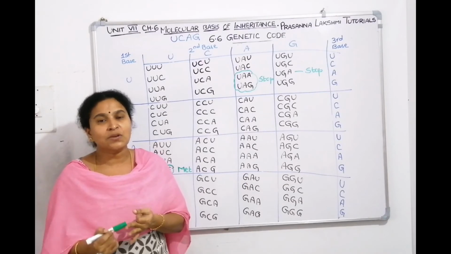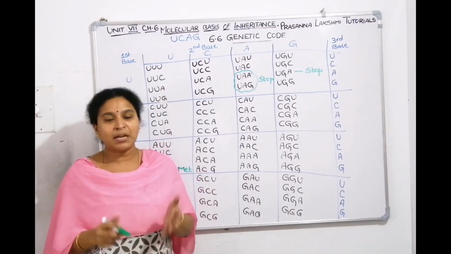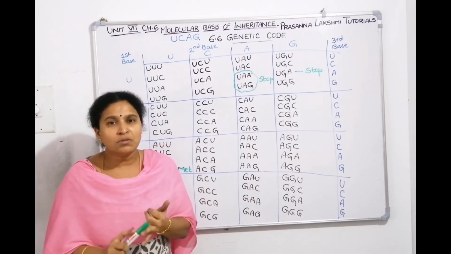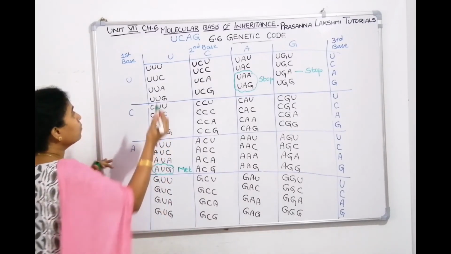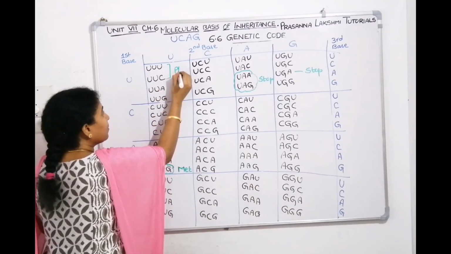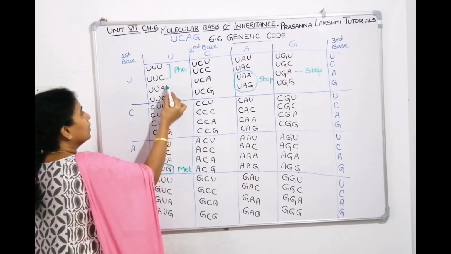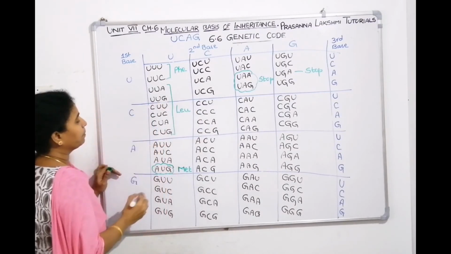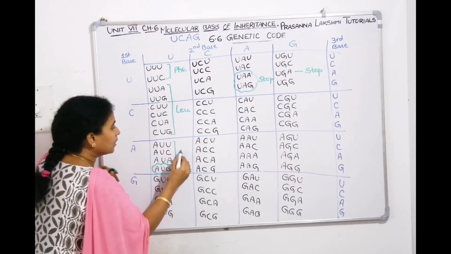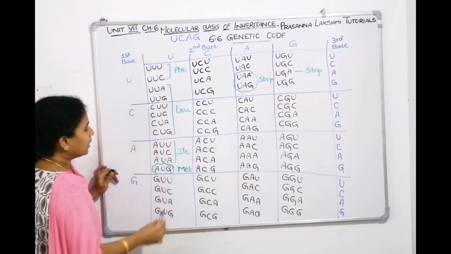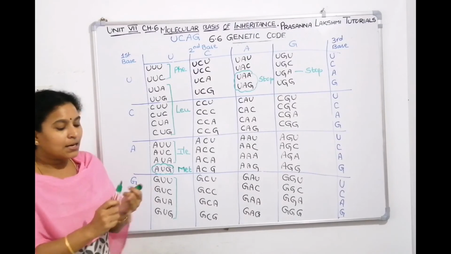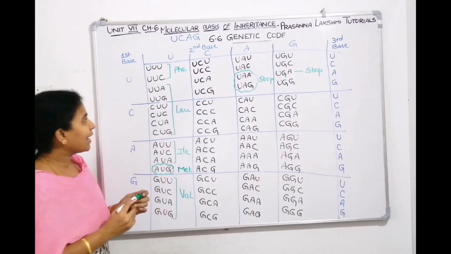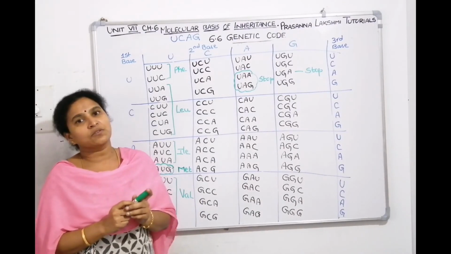Phenylalanine, leucine, isoleucine, valine. In the first row, this is how we remember: phenylalanine, leucine, isoleucine, valine. Here we go. These two are for the first amino acid, phenylalanine. Altogether 6 for the next amino acid, leucine. These 3 for isoleucine. The next 4 for valine. So your first line should go with phenylalanine, leucine, isoleucine, valine.